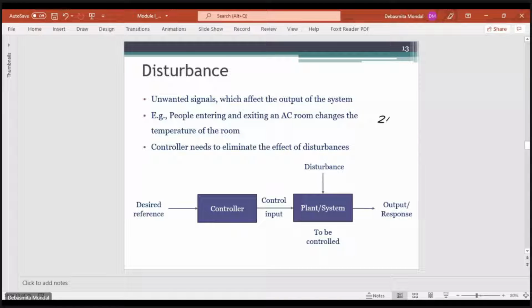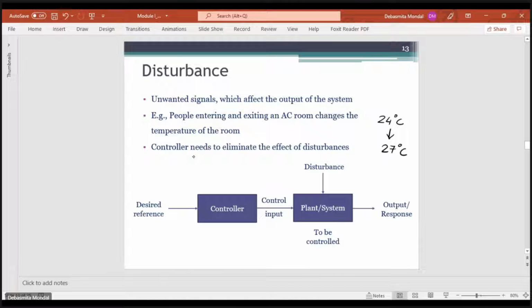Now let us say that after some time, 10 more people enter the room. The moment 10 more people enter the room, the system dynamics changes. So if you give the same input, the output will not remain 24 degrees centigrade. Once the 10 more people enter, let's say the temperature changes to 27 degrees centigrade. So the output that you're getting is not equal to your desired output.